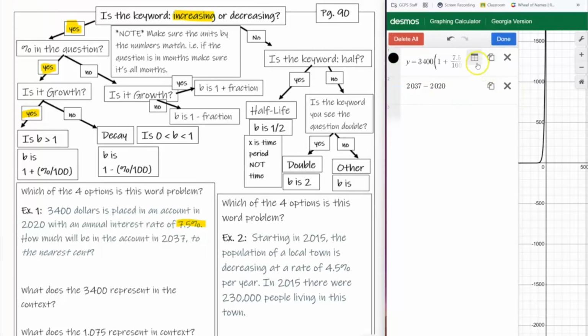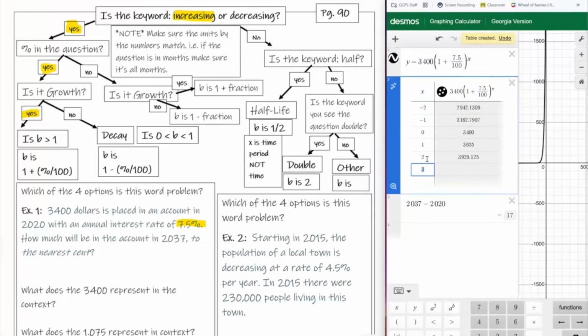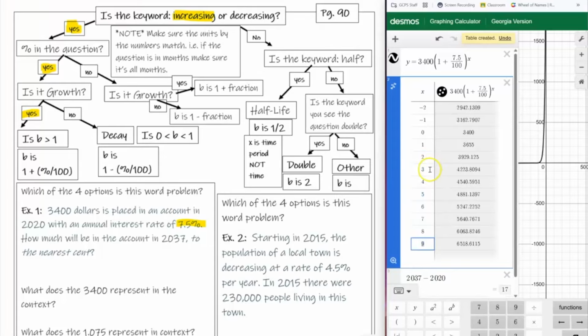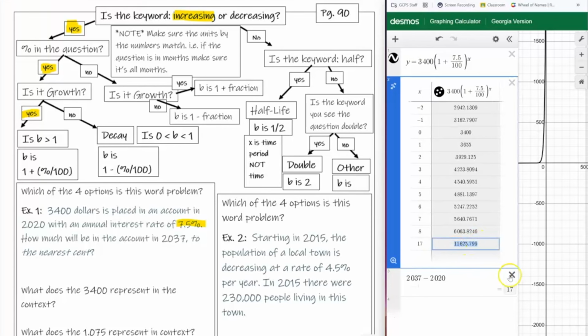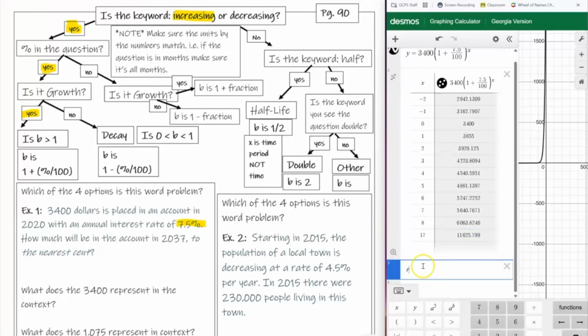So I'm now going to make this a table, and then I'm going to go to 17, or you can type in 17. It's probably faster to type it in. So this is the amount. Usually if they don't tell you to the nearest cent, then you would assume because it's money, that's how you write money. It's always 2 decimal places. So you again use the calculator to round that. You're going to type in round, parentheses, the number you want to round, and then you want two numbers after the decimal place. So I'll say 2. If it doesn't appear, it's a 0. Make sure you write that 0.